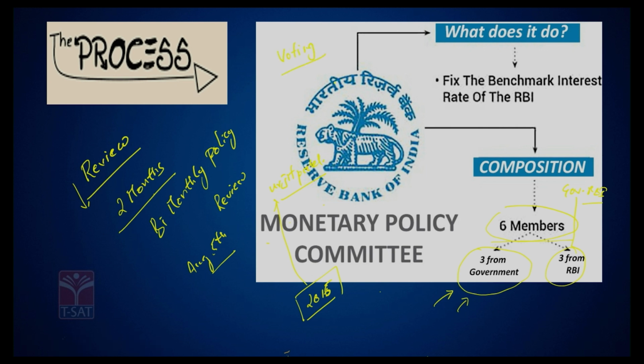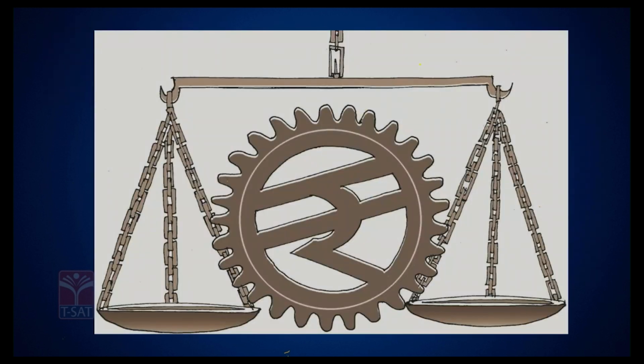Now you might be asking me, since there are even numbers, what happens if there is a tie among these people? In such a case, the casting vote, or the last word, would be with the RBI. I mean the final say would be with the RBI governor himself. Whatever he says would be the final decision that prevails. That is how, since 2016, somewhere from September, when Mr. Urjit Patel became the governor of the RBI, we started making and reviewing this policy with a 6-member committee rather than one person taking the decisions.